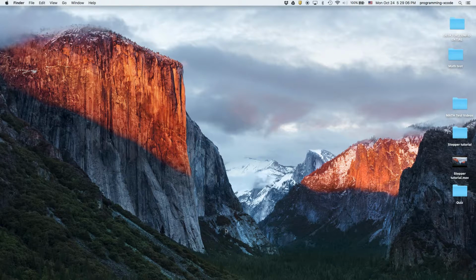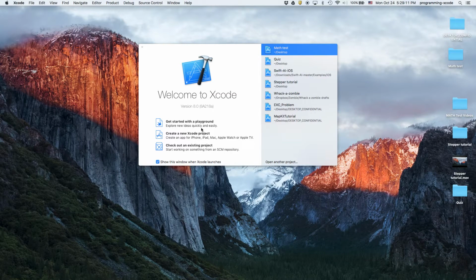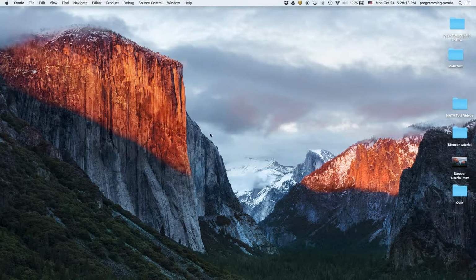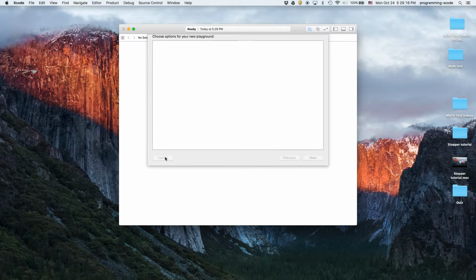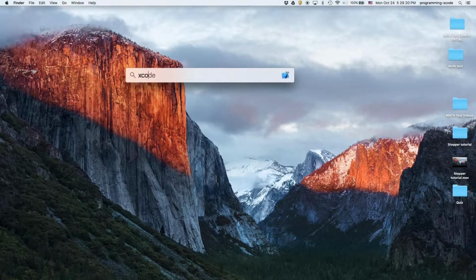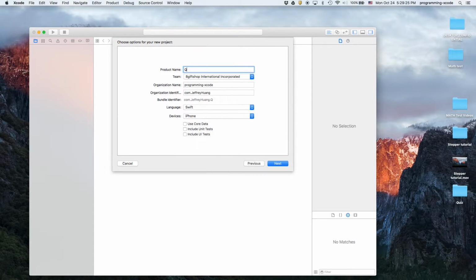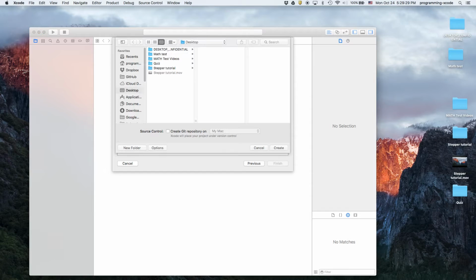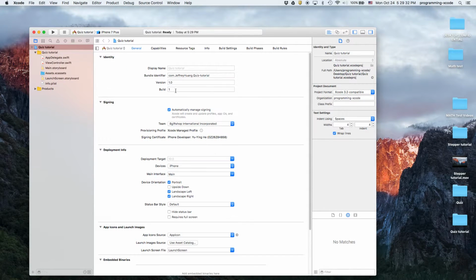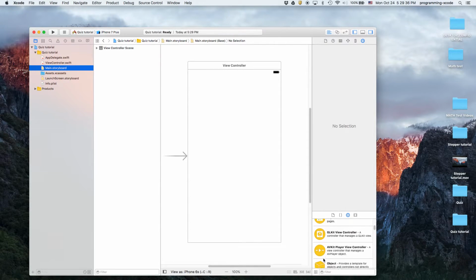I'm going to be opening up Xcode, and then I'm going to, you know what, we'll just create a new one. Nope, not a playground. So we'll just do a new project, and I'm going to call it Quiz Tutorial. Now I'm going to go to Main.storyboard, and we have to add a few things.